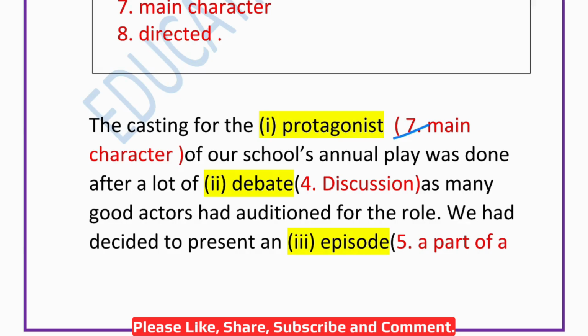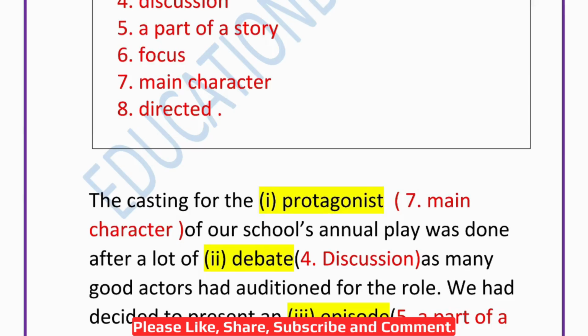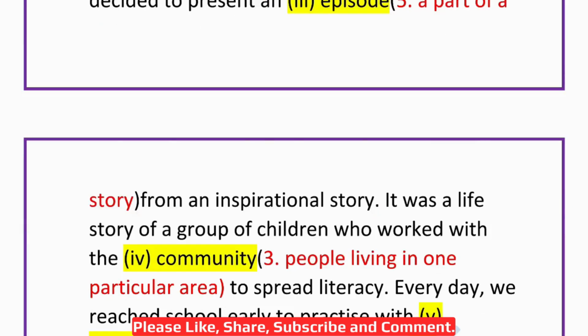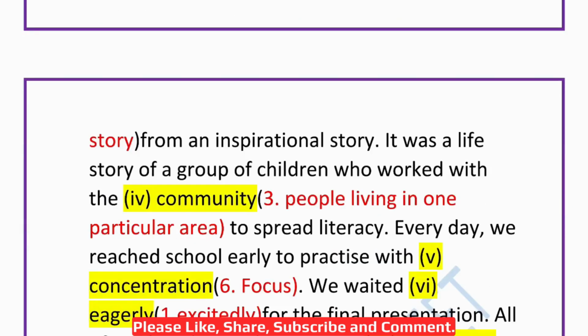Now the casting for the protagonist. Now protagonist is who? Number 7, main character. So I have written here the answer as well. Of our school's annual play was done after a lot of debate. Now debate is number 4, discussion. As many good actors had auditioned for the role, we had decided to present an episode. Episode is number 5, a part of a story from an inspirational story. It was a life story of a group of children who worked with community. Community is number 3, people living in one particular area, to spread literacy.